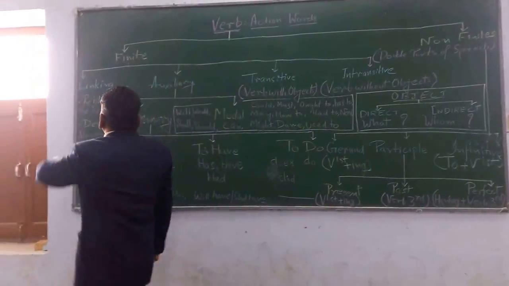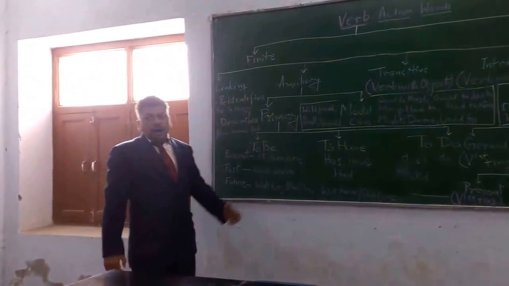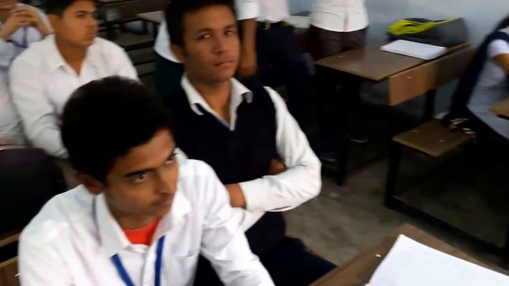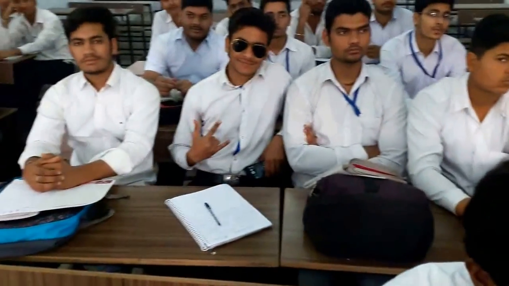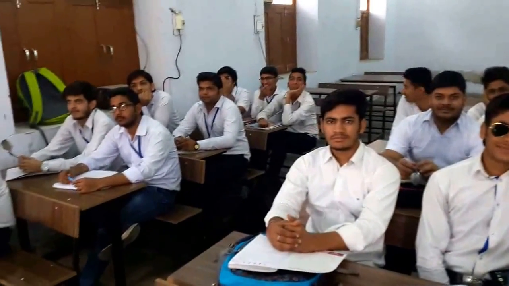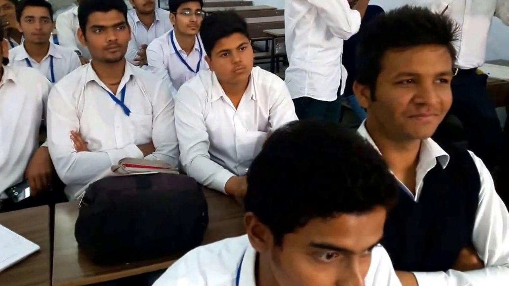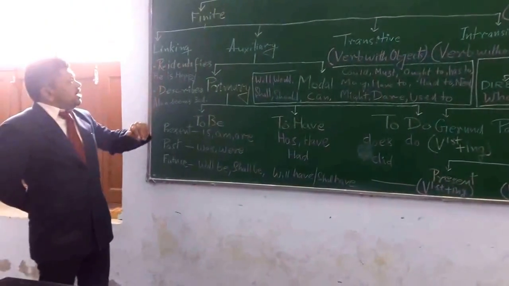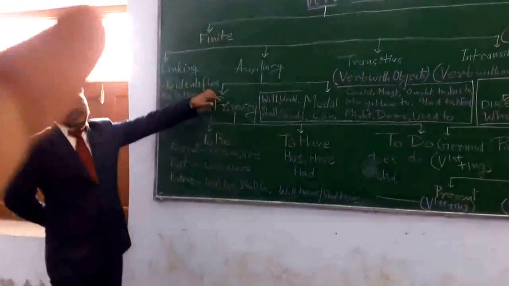Coming over to the discussion of the finite verb, all other categories of the verb can be broadly summed as four major parts, namely linking verb, auxiliary verb, transitive verb and intransitive verb. Here we would like to discuss first of all the linking verb. Linking verb does two functions. The first function is that it redefines the subject.